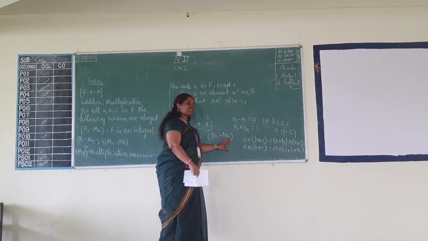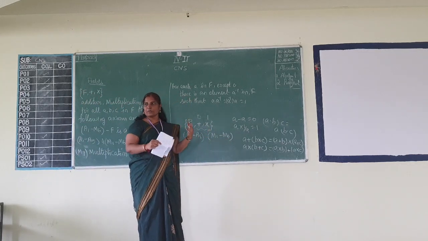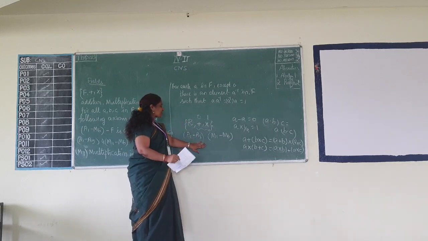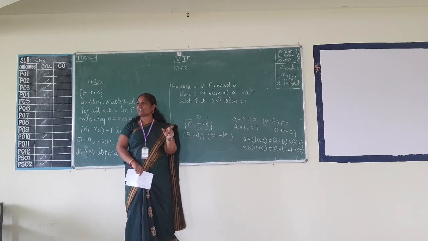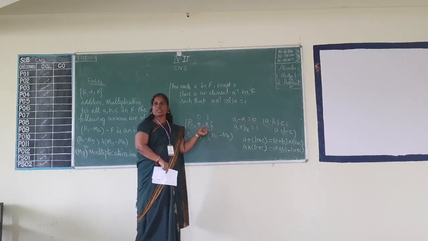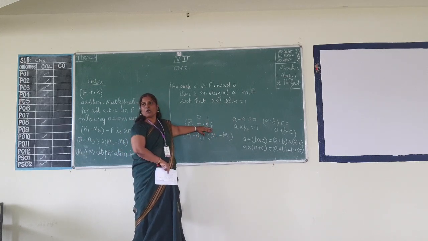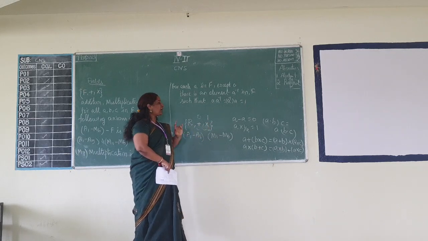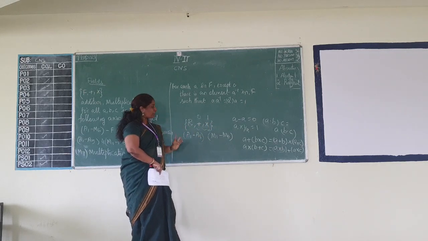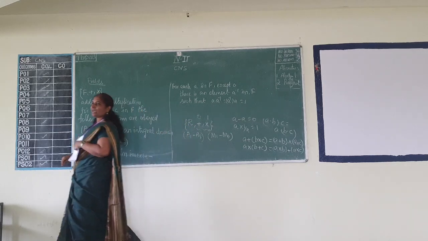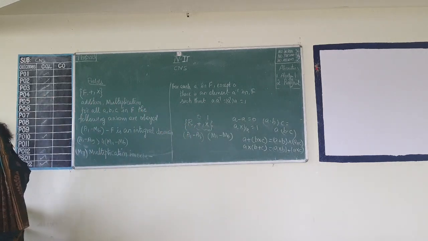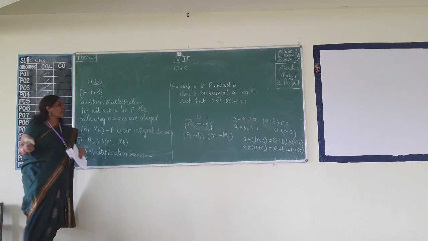M1 to M6. If any set is able to obey the axioms from A1 to A5 and M1 to M6, we say that set is a ring. Okay, on two binary operators. Fine. And if a set is able to obey all those things, we say it is an integral domain. Integral domain. So now we are going to see the field.